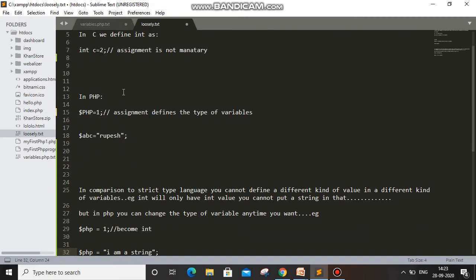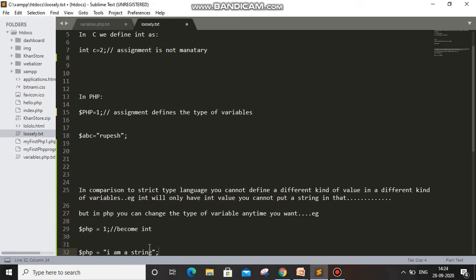For example, in PHP, suppose $php equal to 1. This means that this 1 itself became an integer value. Suppose after writing the program you have declared $php as 1, and now you don't need 1, you need some string value. In that same variable you can write I am a string. So basically the value defines what data type it is. So $php is now holding a string value, whereas before it was holding an integer value.